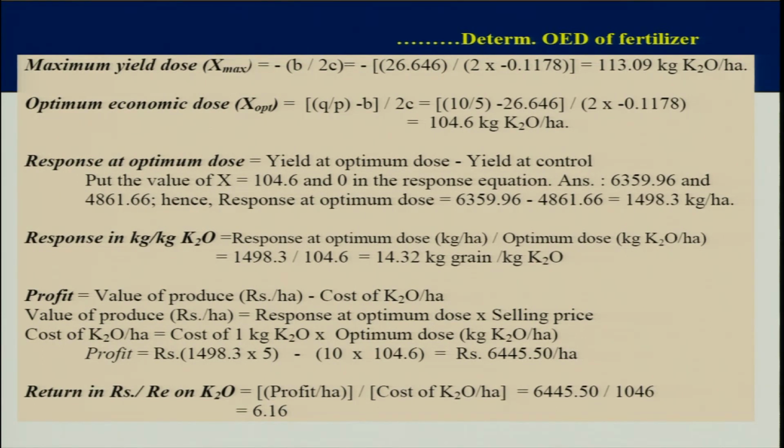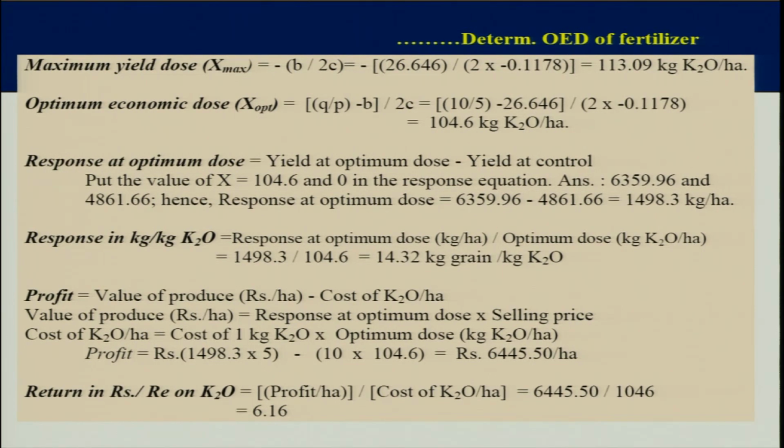Now, you want to see the response at optimum dose. The formula is yield at optimum dose minus yield at control. You need to calculate these two yields. So, put the values of x, 104.6 and 0, in the response equation; wherever you have x, you put this value and you will get the y for that x.